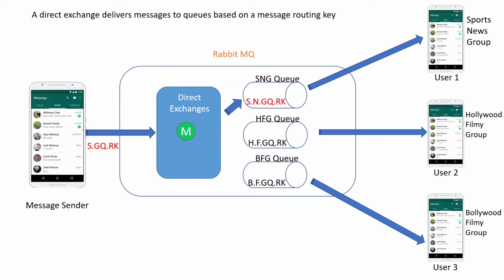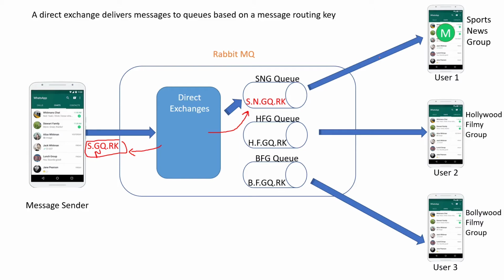Okay, so when the user is sending the message to RabbitMQ, he will send the routing key along with it. So what happens, the exchange will see what the routing key is. So the routing key is s.n.gq.rk. Sorry, I forgot, this should be s.n.gq.rk, which says this is the routing key. So it will find out that this is the routing key which matches the queue. Then it will deliver these messages to this particular queue, and the same will be delivered to the respective groups.